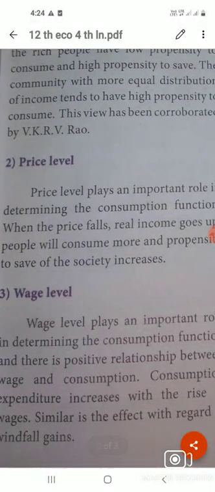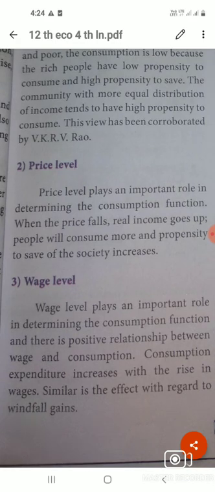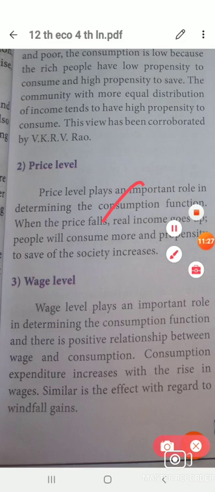Price level plays an important role in determining consumption. We already know that when the price falls, real income goes up, people will consume more, and the propensity to save of the society also increases. We know that when the price increases, demand decreases, but here price level is an important role in determining the consumption function.